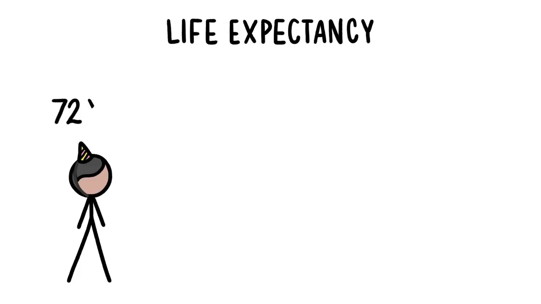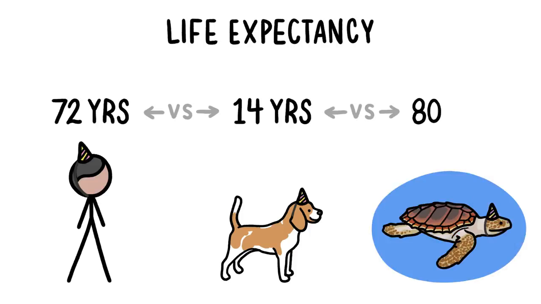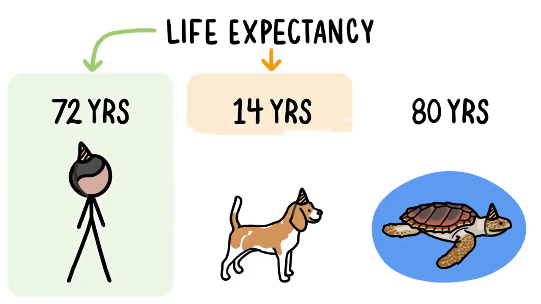If you look up the life expectancy of a human, you'll find that it's about 72 years. For a dog, you'll find that it's about 14 years. And for a loggerhead sea turtle, you'll see that it's about 80 years. But these numbers can't actually be compared because they were calculated using 3 different definitions of the term life expectancy.